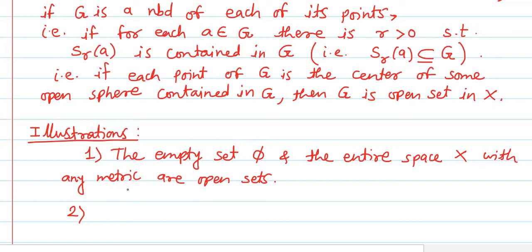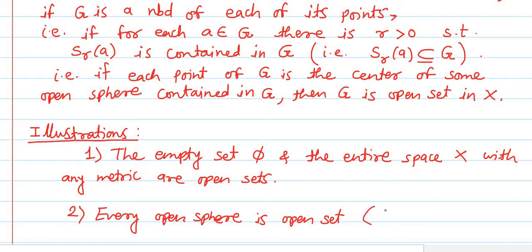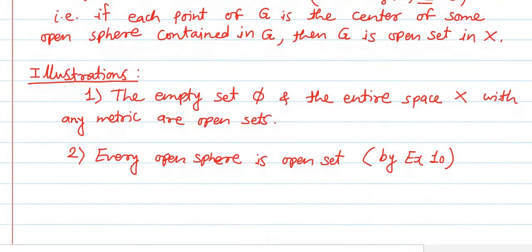Then second, as told just now, 2 minutes before, by example number 10 and by the definition of open set, it follows that every open sphere is an open set. Every open sphere is an open set. Why? This is by example number 10, which we have discussed just 5 to 10 minutes before.